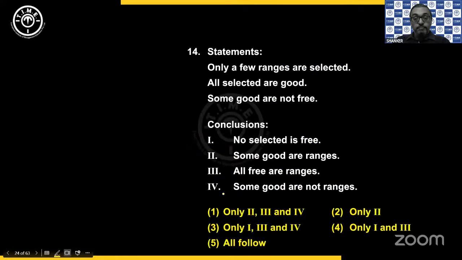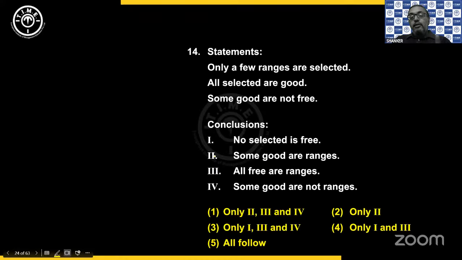The next one. Now here we have 3 statements with 4 conclusions. So let's see. Let's draw the combined diagram. Only a few ranges are selected.